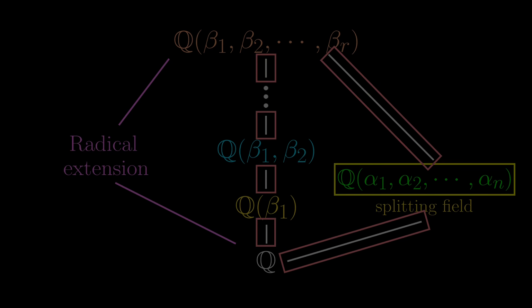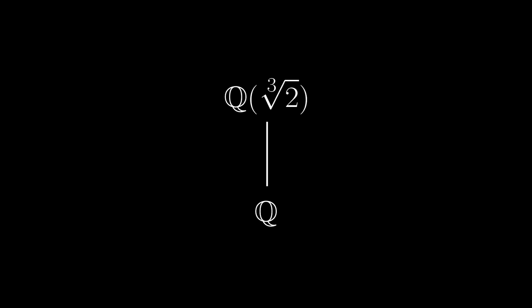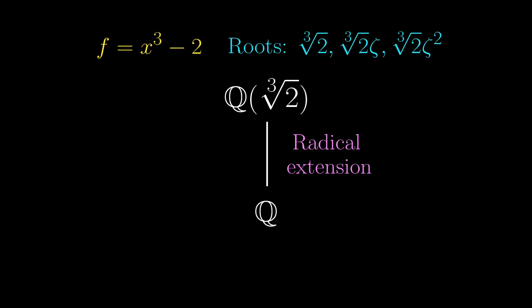The simplest counterexample would be the field extension from Q to Q adjoint cube root of 2. Sure, this is a radical extension, but we have only added one root of this cubic polynomial into the field. There are other roots involving the cube roots of unity that aren't in Q adjoint cube root of 2, and in fact, this field extension is not Galois.